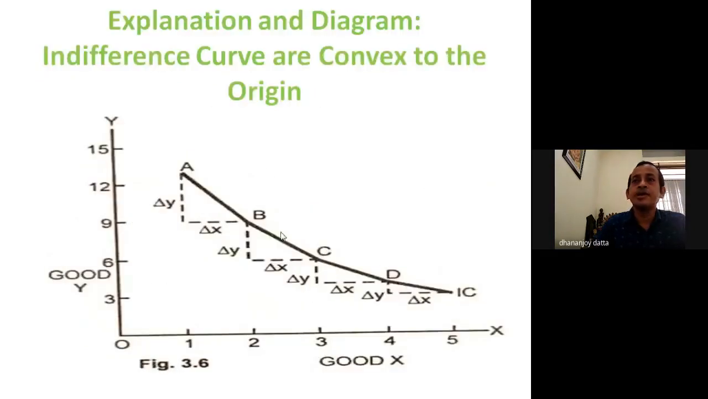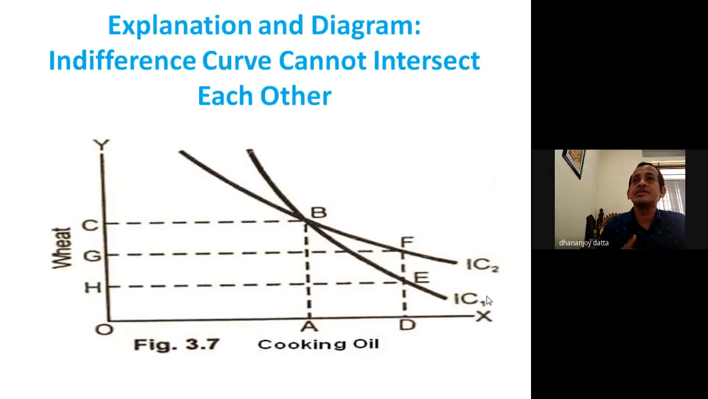Okay, so here you can now understand why the curve is convex to the origin. The slope of the indifference curve is negative and it will be convex to the origin. Next, another characteristic of the indifference curve is that indifference curves cannot intersect each other.